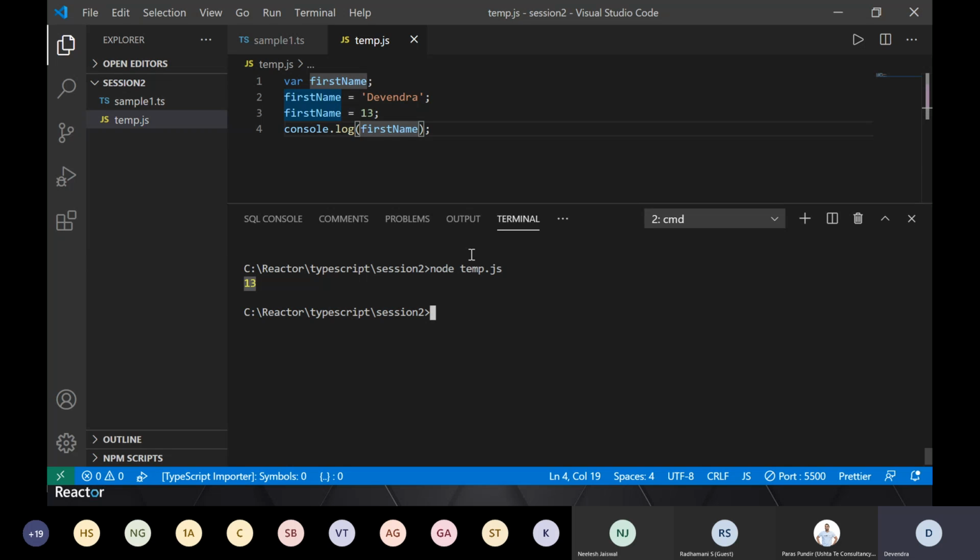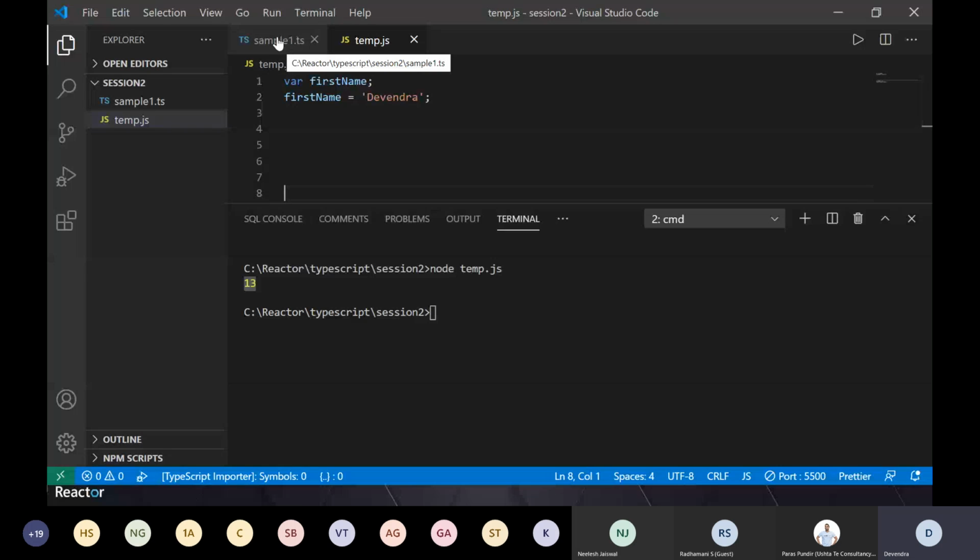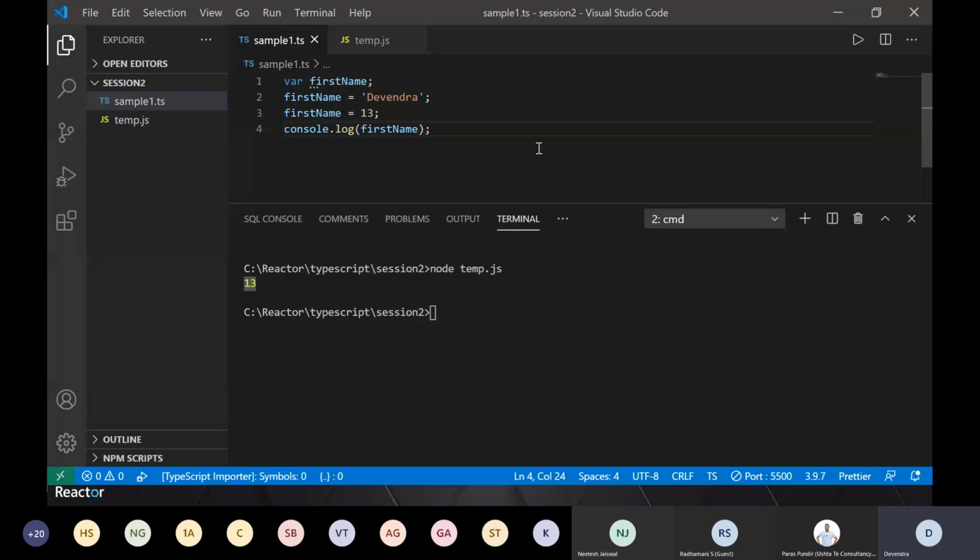But if it's a big file of hundreds of lines, and you have created some variable, and after that, due to some mistake, or while doing some debugging, you change the variable type, things will change. And you will not get to know unless you execute it on your environment. So you will get to know about this issue probably in your production server or UAT or integration, but it might skip your development server, or your build server. The build server will not know these issues.